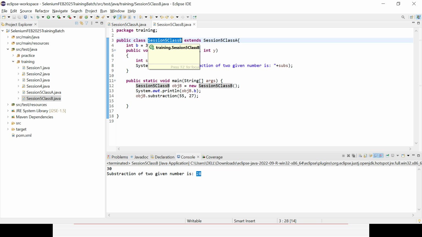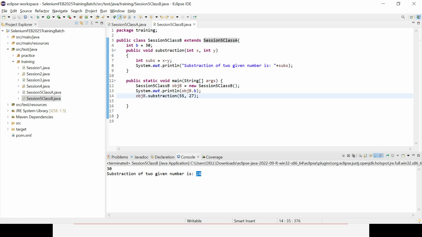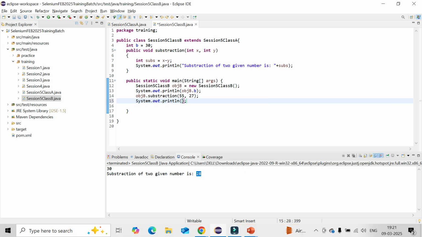Nothing will happen in the child to parent direction, because that is inheritance. It is inheriting the properties from the higher level to the lower level, but not from the lower level to the higher level. So this is the child and this is the parent. Now let's try to call the parent level attribute. So this is my object B dot A.